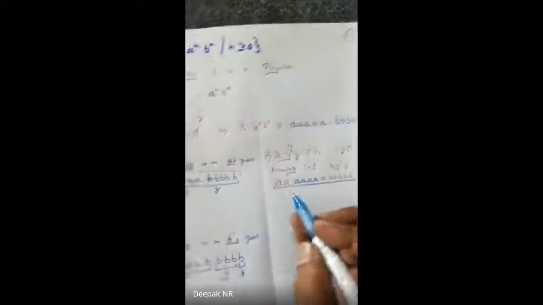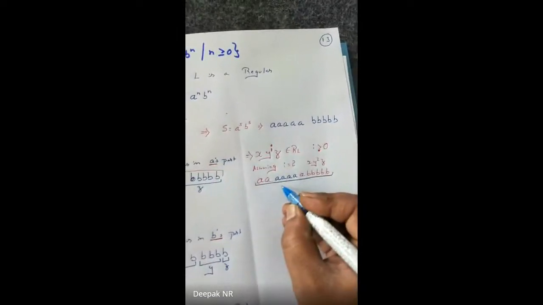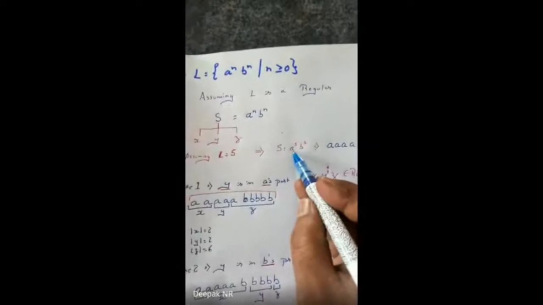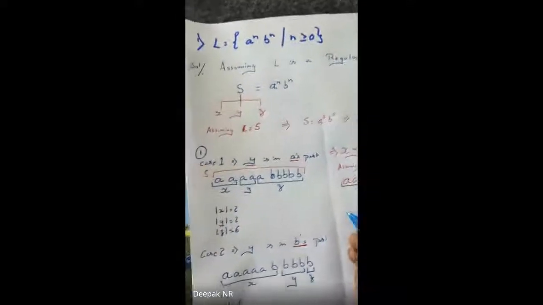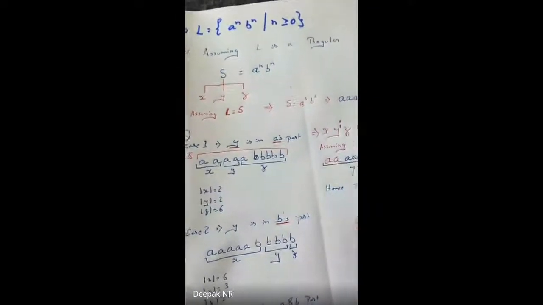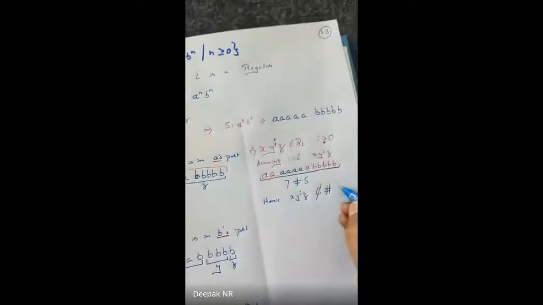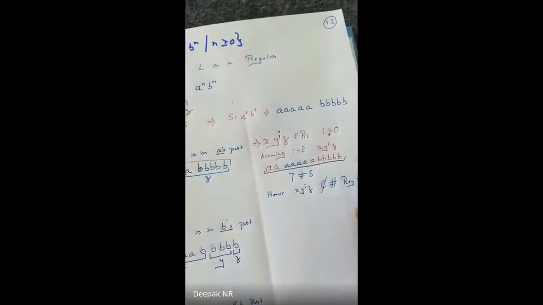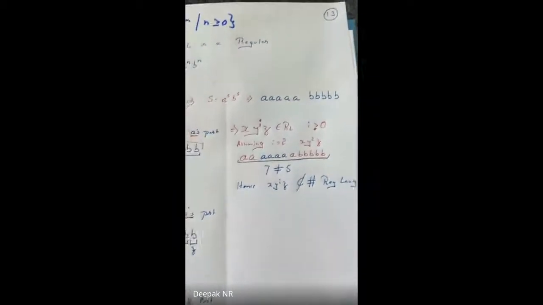Okay, now let me calculate the thing again. Now, what is the length of A and length of B? The length of A's are 1, 2, 3, 4, 5, 6, 7. The length of A is 7. Actually, what was the length of A? It was 5. So 7 is not equal to 5, and hence X, Y to the power I, Z does not belong to a regular language. Is that clear? So now I have proved it does not belong to a regular language.